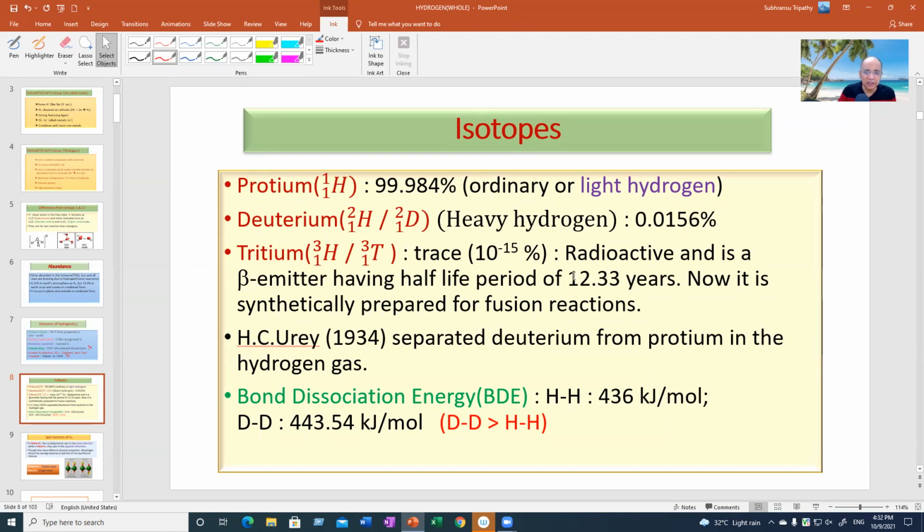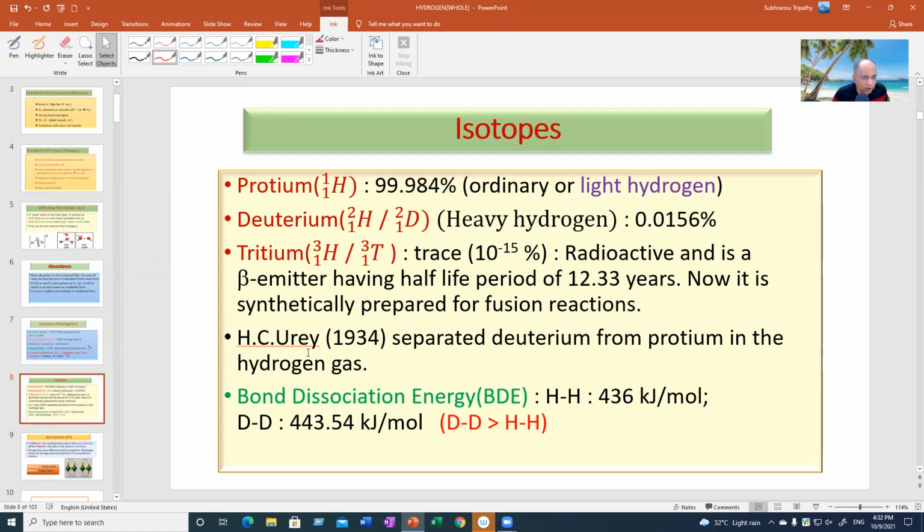It is a radioactive isotope having a half-life period of 12.33 years. Every 12.33 years, half of it will decay. We will learn what the decay products are later, not now. It will produce a beta particle and another product. Let us forget about that.